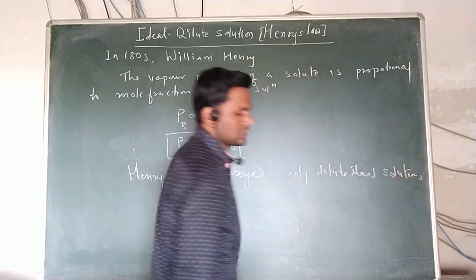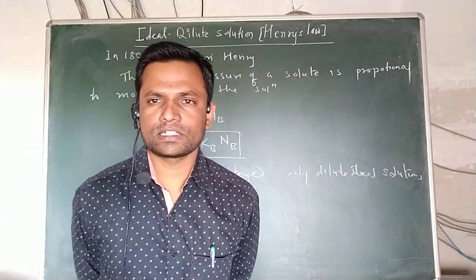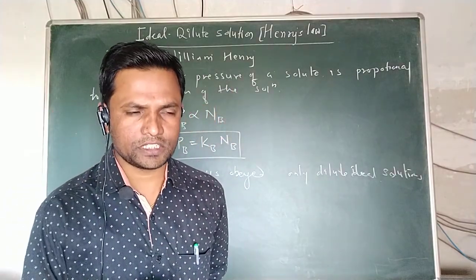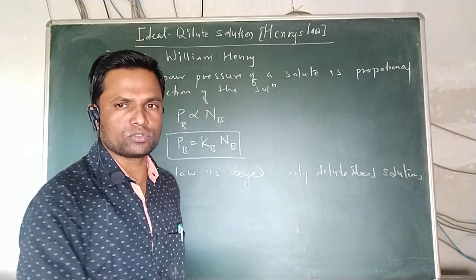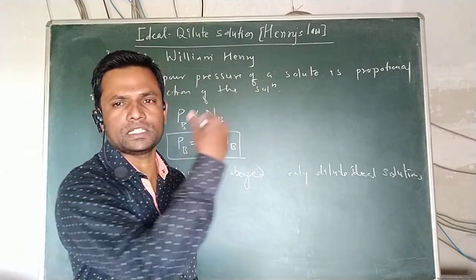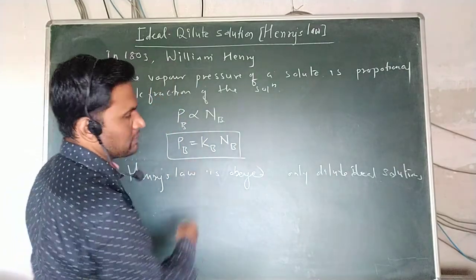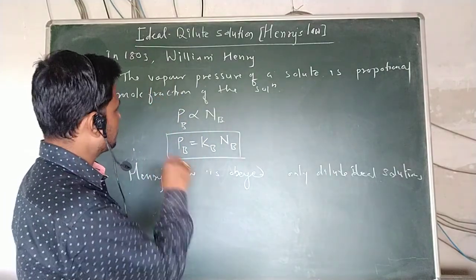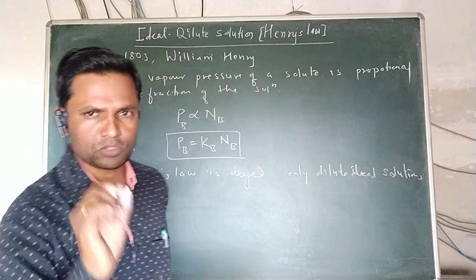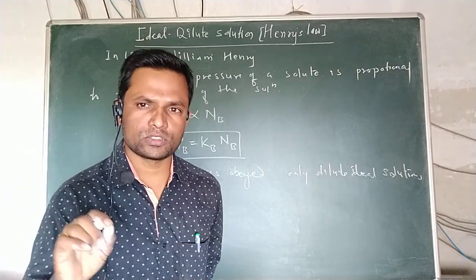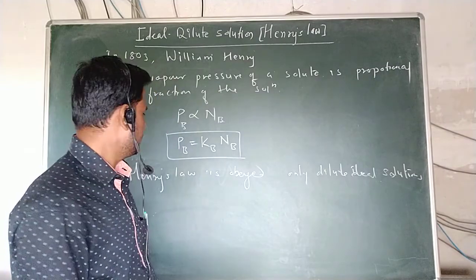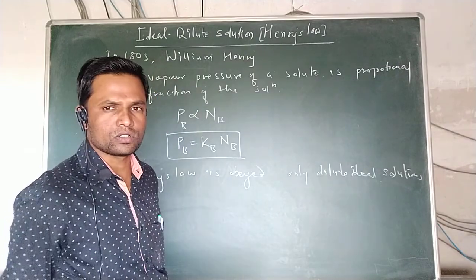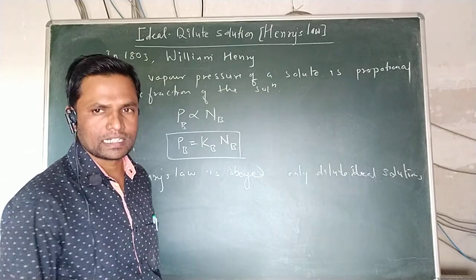Henry's law relates to the vapor pressure of the solute present in the solution, which is different from Raoult's law. It was explained by Henry in 1803 that the vapor pressure of a solute is proportional to its mole fraction in a solution. Mathematically, P_B is directly proportional to N_B, and Henry's law is always obeyed by dilute solutions.